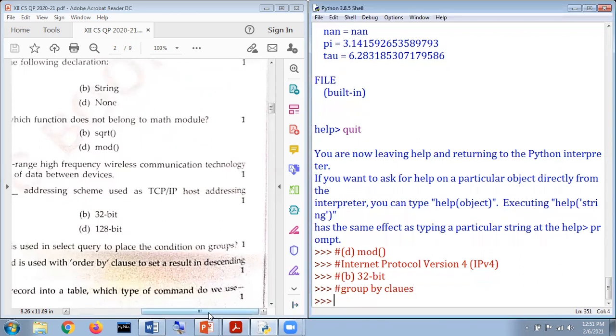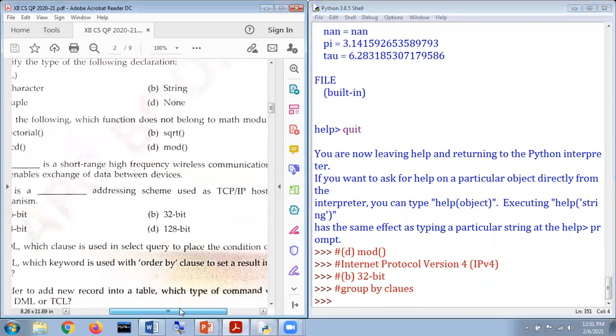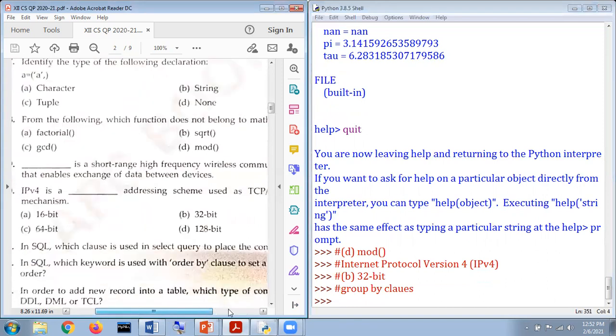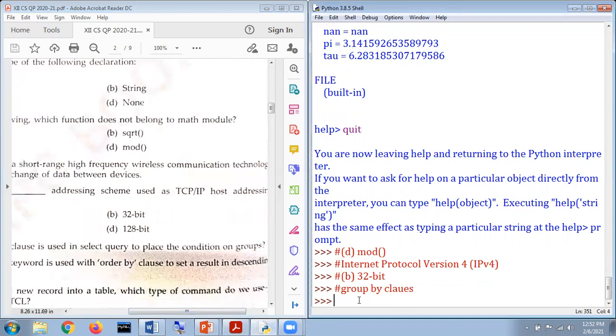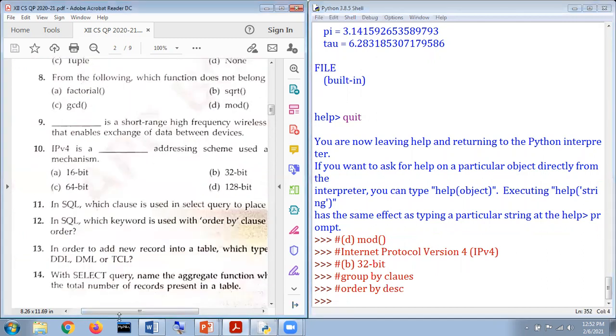Okay. Next, it says in SQL, which keyword is used with order by? Order by is for ordering in ascending and descending order. The clause to set a result in descending order is descending. Here it is order by descending. For descending, we mention DESC in spite of ASC, because by default it is considered as ASC.